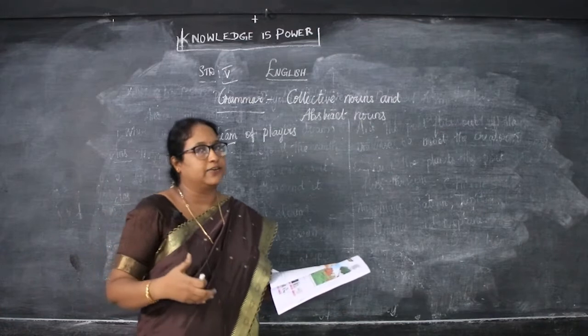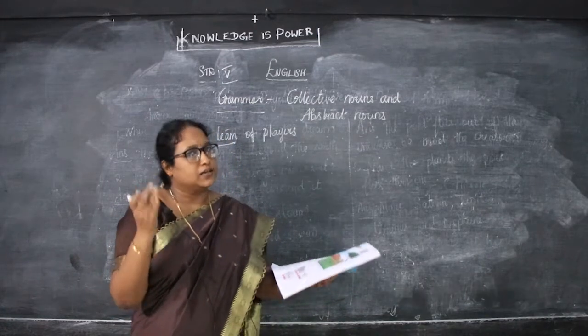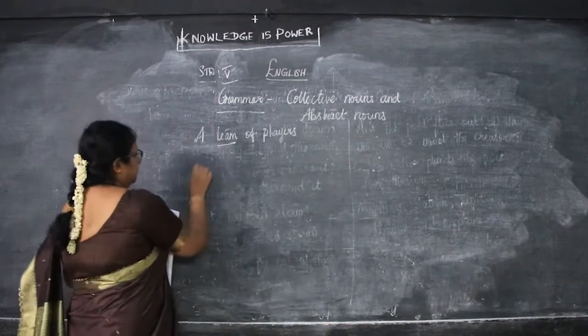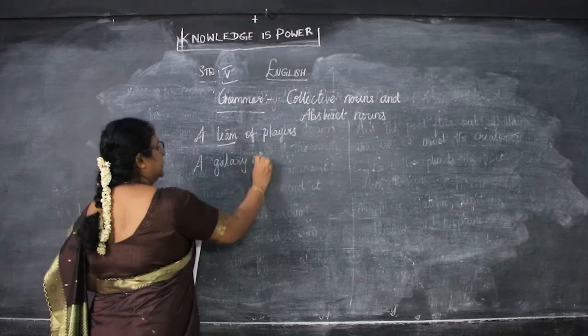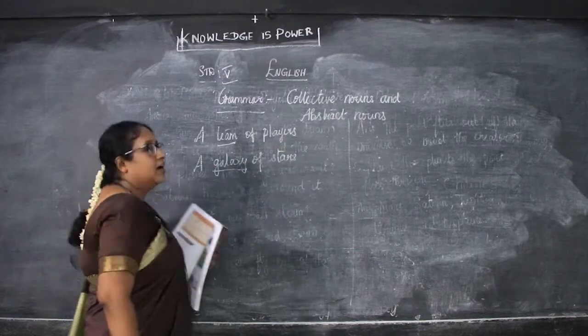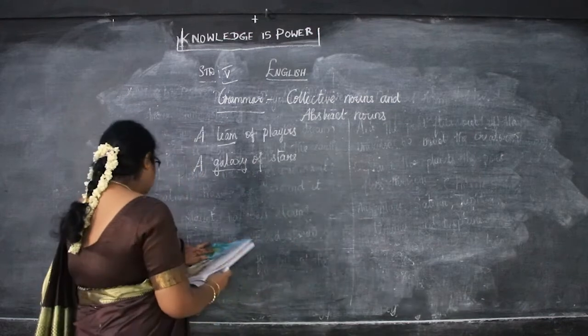For example, if you take a cricket player, a single person is not playing for the cricket. So they are in a group, and they are called a team of players. Next, a galaxy. Galaxy means many, I said. A galaxy of stars. There are many stars, so how are they called? A galaxy of stars.